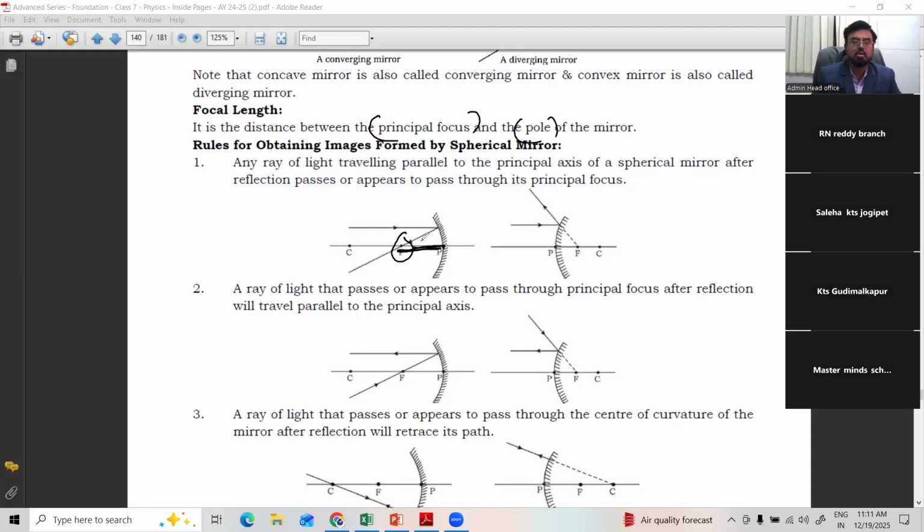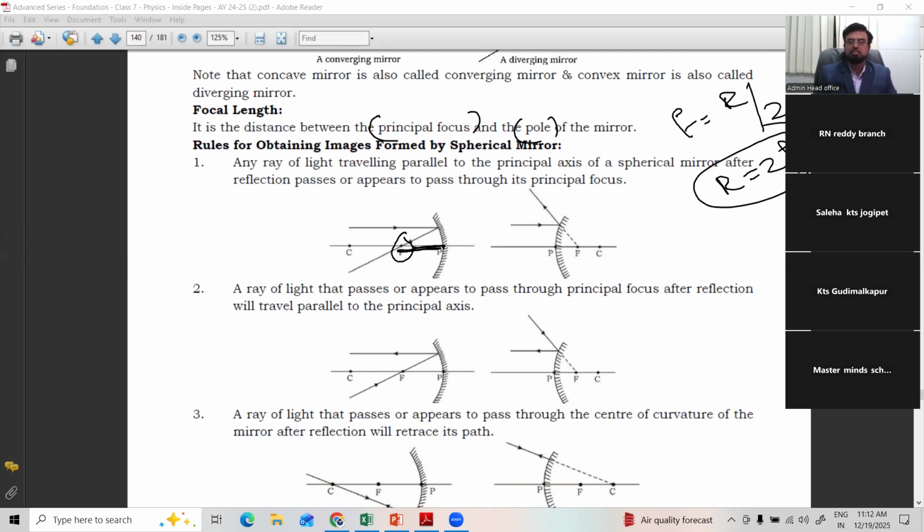which is generally half of the radius of curvature. Generally, we say F is equal to R by 2, or the radius of curvature is 2 times the focal length. A very famous formula for solving many problems of this particular chapter. That will come across later. Right? That is focal length.